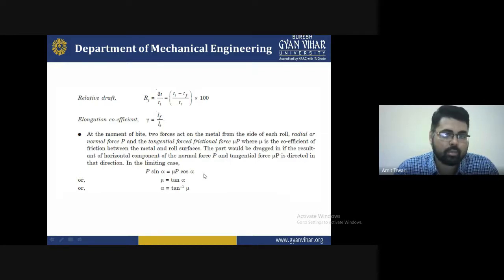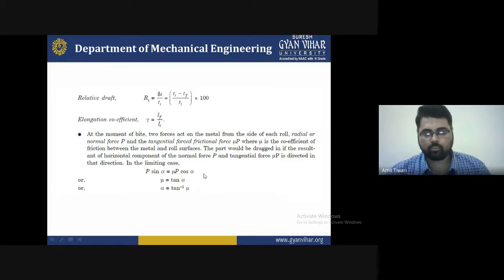So P sin alpha is the normal force acting on the roller, and mu P cos alpha is the tangential force acting on the roller. From that, P cancels on both sides, and sine divided by cosine is tan alpha. So mu is equal to tan alpha, and alpha is equal to tan inverse of mu.